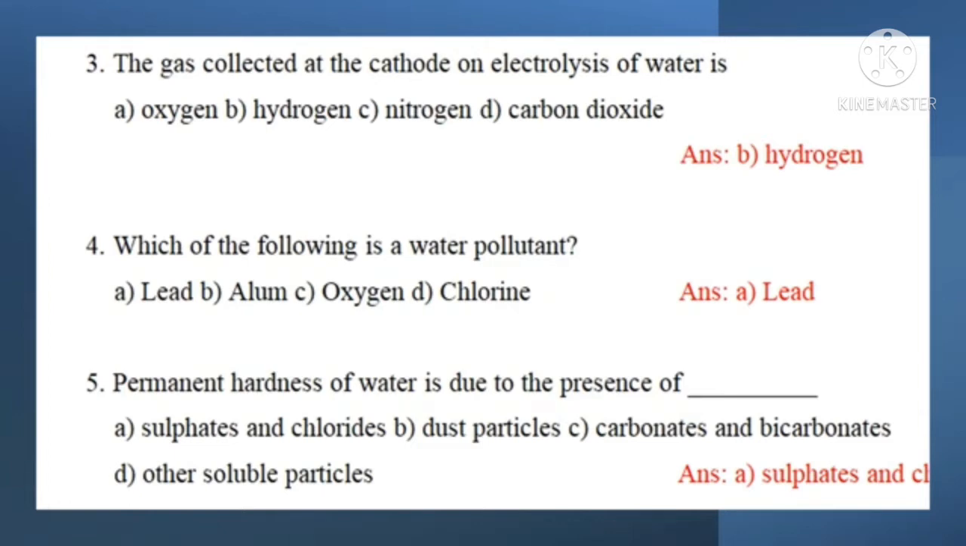Question 5. Permanent hardness of water is due to the presence of A. Sulfates and chlorides, B. Dust particles, C. Carbonates and bicarbonates, D. Other soluble particles. Answer option A. Sulfates and chlorides.